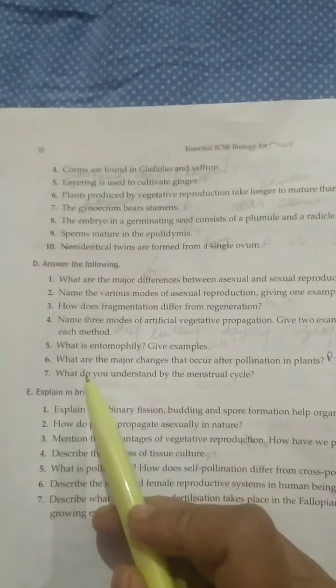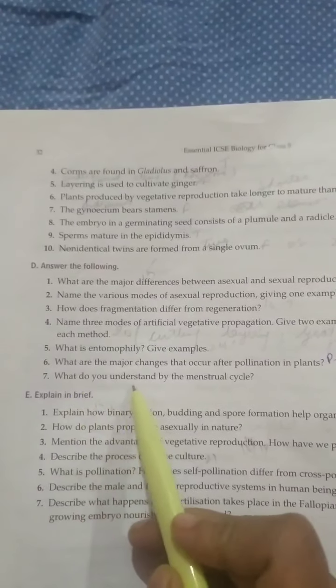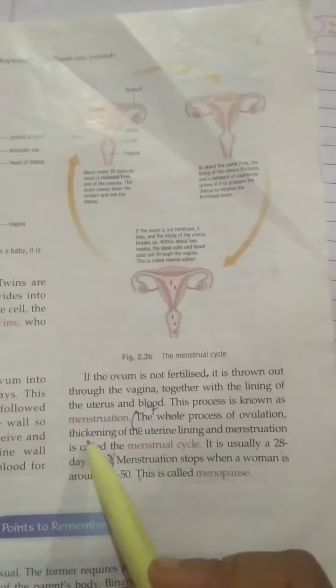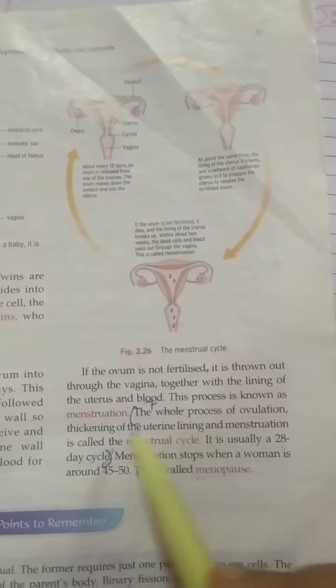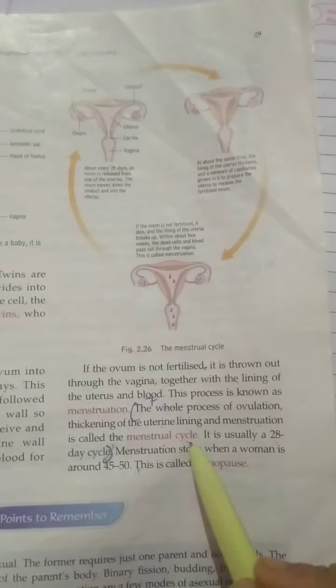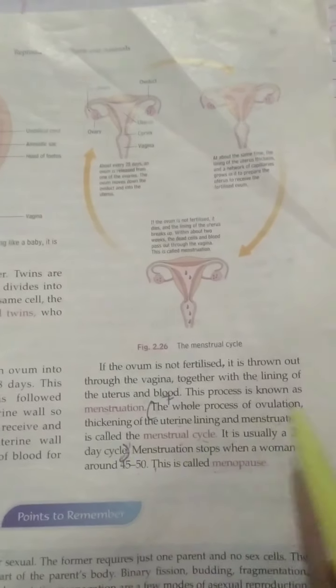Last question of D part is, what do you understand by menstrual cycle? So beta, this question's answer you can find in page number 29. The whole process of ovulation, thickening of the uterine lining and menstruation is called the menstrual cycle. It's usually a 28-day cycle. So these are the short question answers.